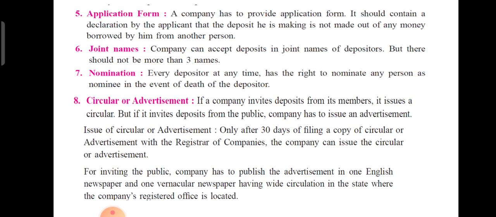The company has to publish the advertisement in one English newspaper and one vernacular, means native language, newspaper, which has wide circulation, a very famous newspaper in that town, in the state where the company's registered office is located.